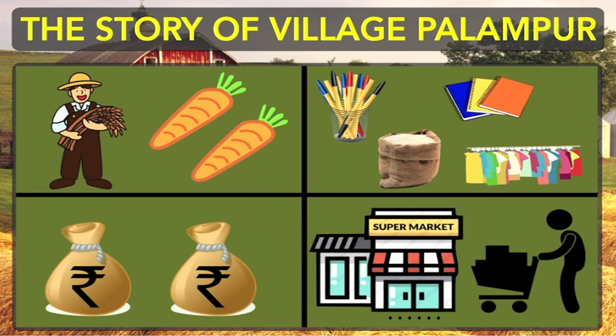Shopkeepers purchase goods from supermarkets or wholesale markets in the towns, and they sell these various things that we use in our daily life to the village people by adding their profit. Okay, so some people were engaged in these kinds of activities. Now we will move to the next one.